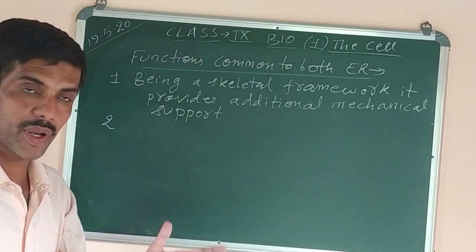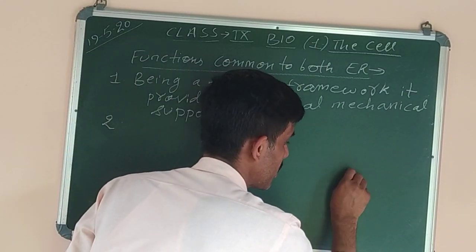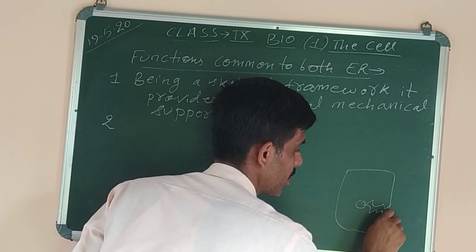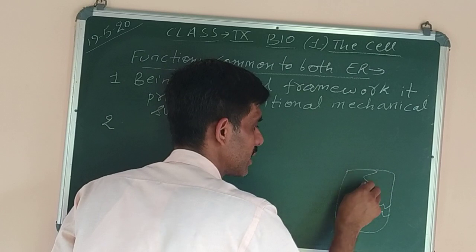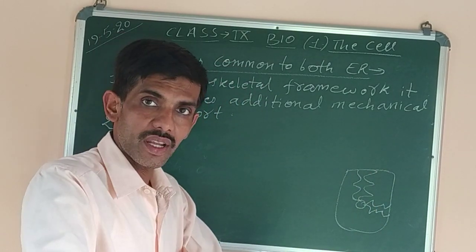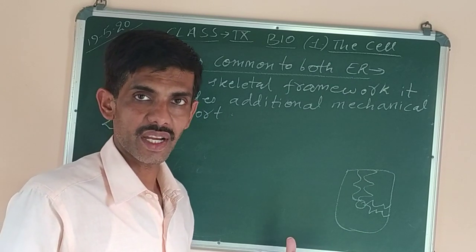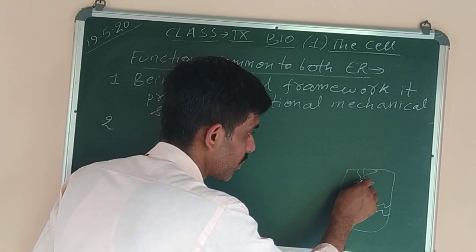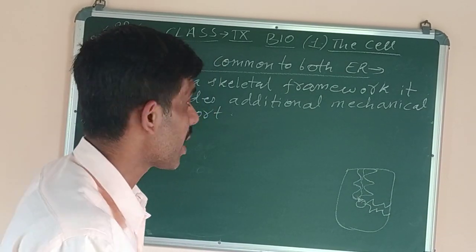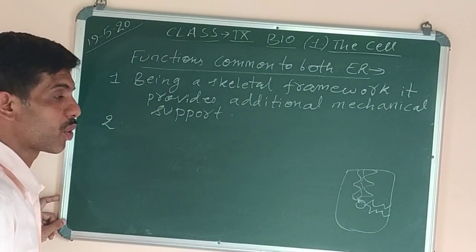Because it is present everywhere. Like this is the cell, if I draw here, and this one is the nucleus, and these are the endoplasmic reticulum present. So they are present everywhere like this, okay? So they provide or help the cell to remain distended. It provides a pathway also for the materials to go inside the nucleus or the nuclear material to come outside and get dispersed in the whole cell.